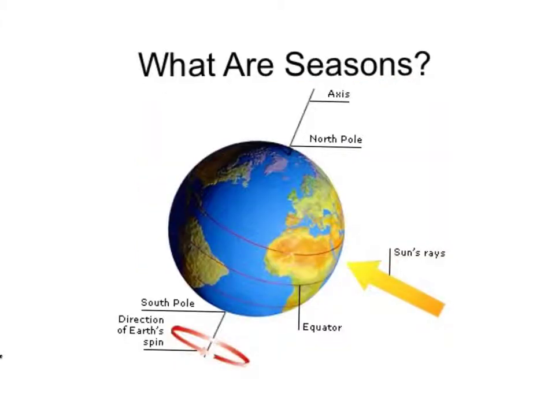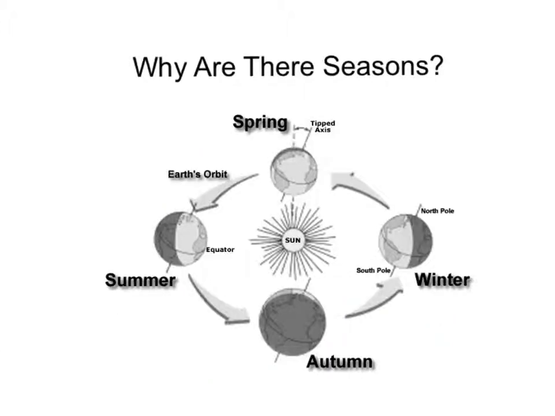Seasons are the four divisions of the year: spring, summer, autumn, and winter, marked by particular weather patterns and daylight hours. Because Earth's axis is always on the same angle of 23.5 degrees, it never changes position in its revolution around the sun. So, when it is summertime, the northern hemisphere, because of the tilted angle, is facing the sun.